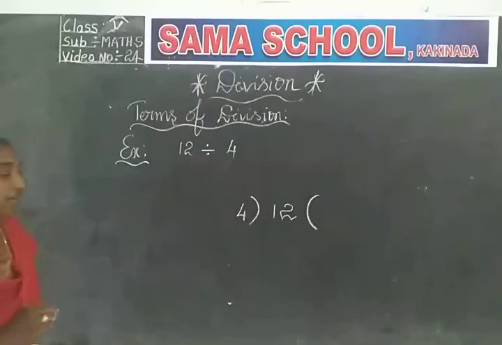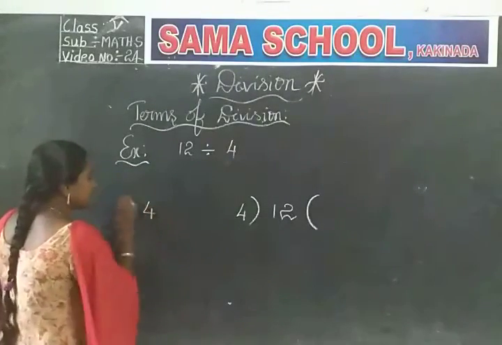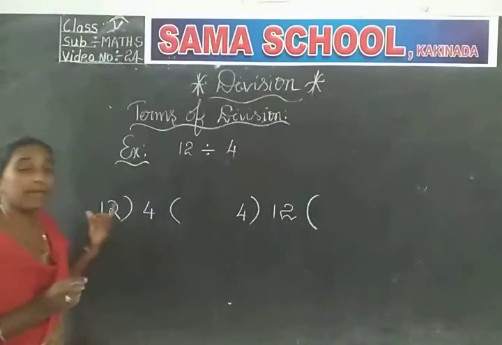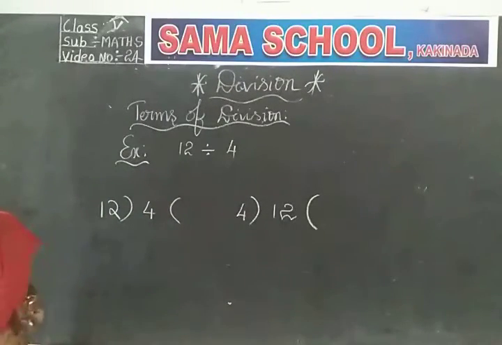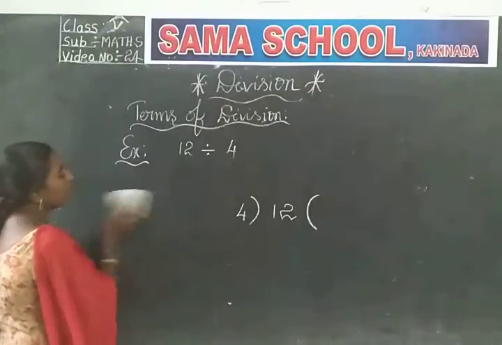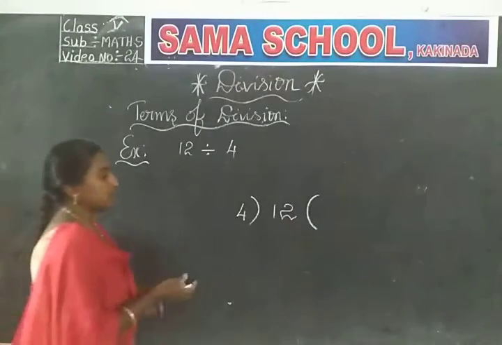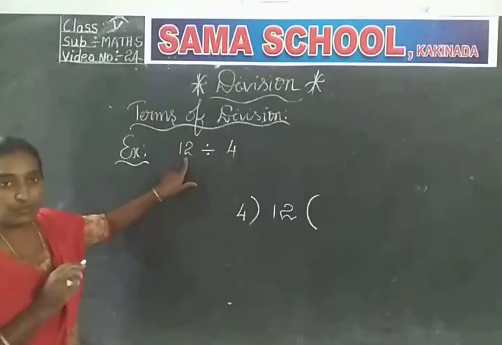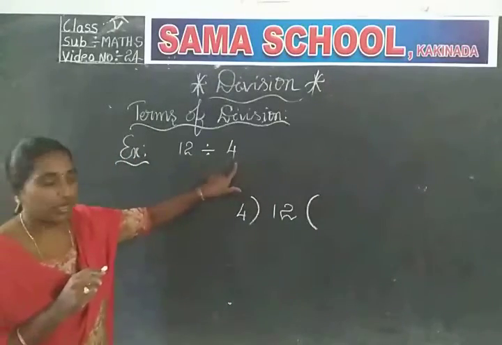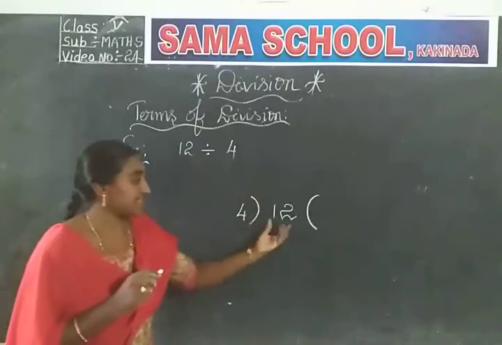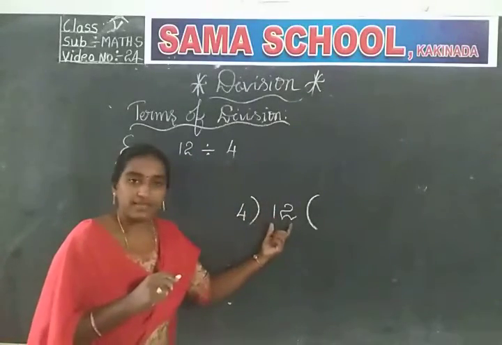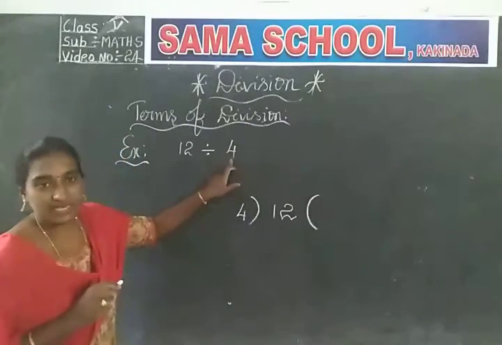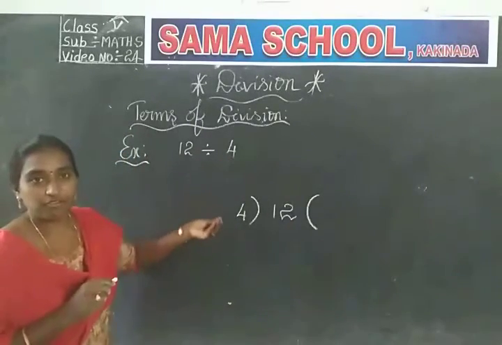Okay children, and we should not write like this. We can't divide the small number by the big number. So this is the wrong way of arranging numbers for doing division. In this way we have to arrange. Here I have given a division question, 12 divided by 4, and you arrange these numbers like this. The big number is always taken in the middle, and on the left side you have to take the number by which we have to do the division.